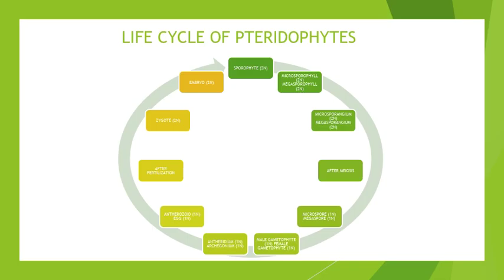Now we will discuss the life cycle of pteridophytes. The dominant phase or generation is the sporophytic generation or the sporophyte, which is diploid. The sporophyte gives rise to microsporophyll and megasporophyll. Both the micro and the megasporophylls are diploid. The microsporophyll gives rise to microsporangium and the megasporophyll gives rise to the megasporangium.